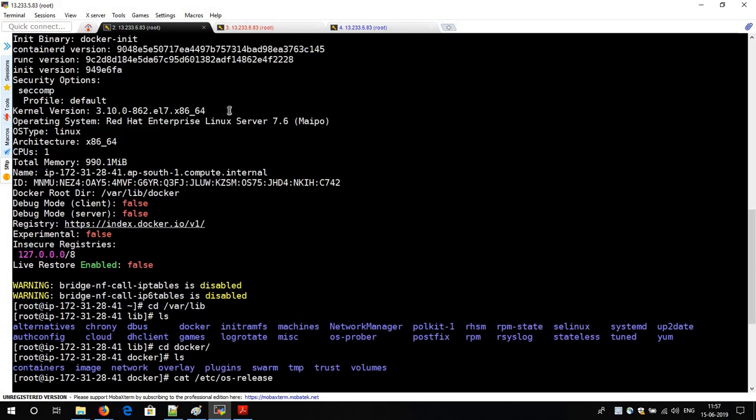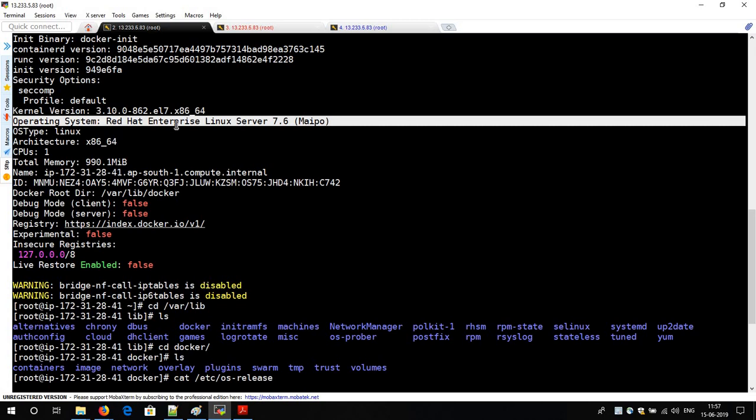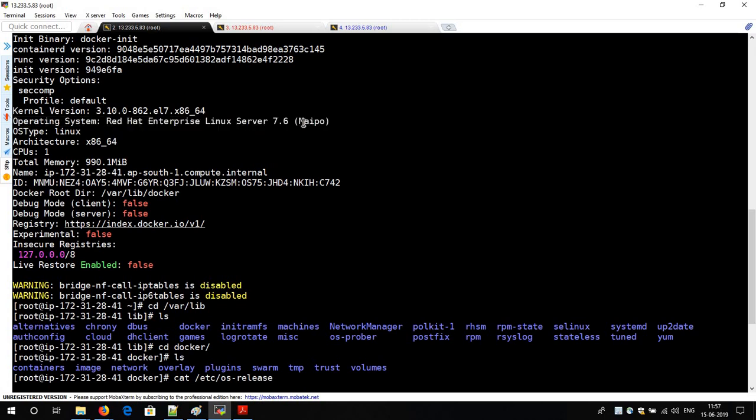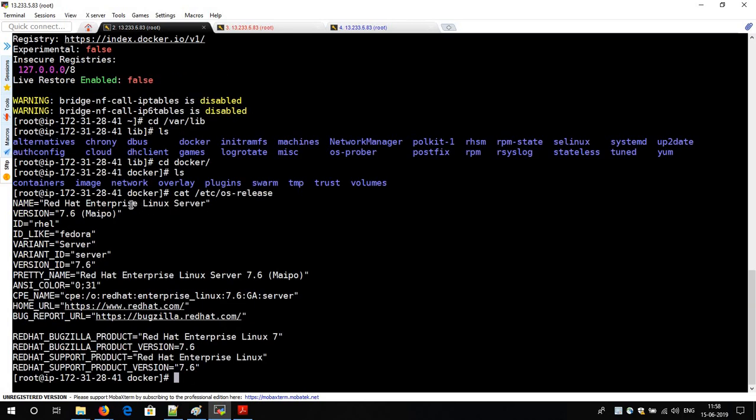Are you able to view the operating system over here? They are showing RHEL 7.6 as the flavor. So from where are they showing you this version? This is what I said in my earlier video, that Docker gets installed on top of your host operating system. So Docker is installed in this operating system, and Docker took all the details of my operating system. My operating system is RHEL 7.6, which you can verify with this command.